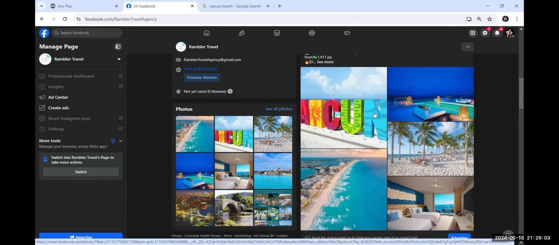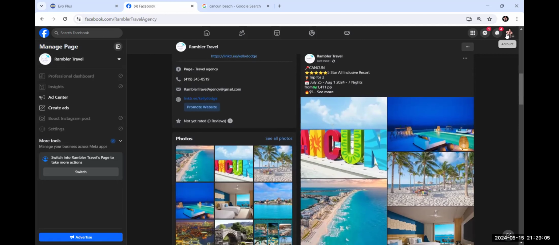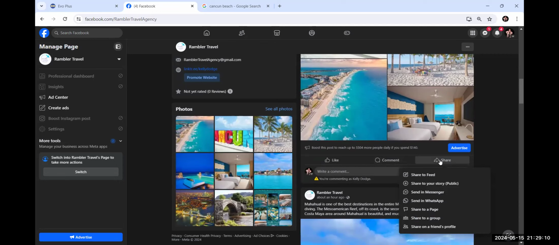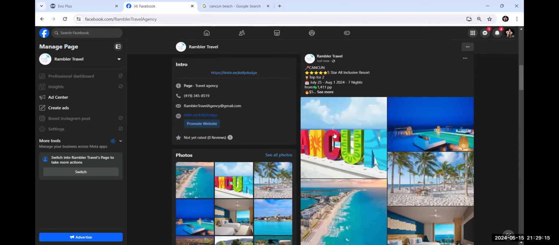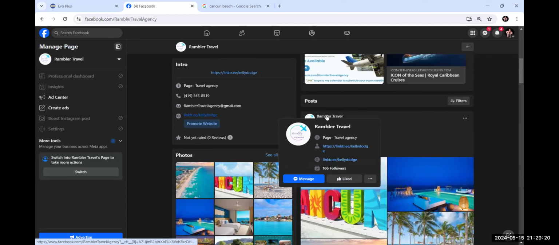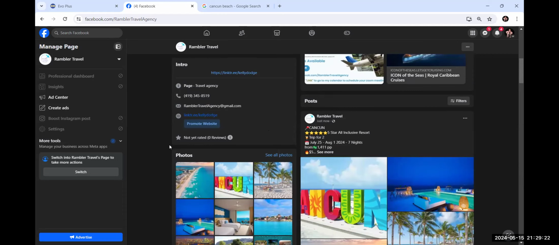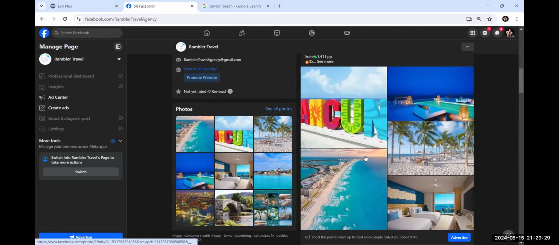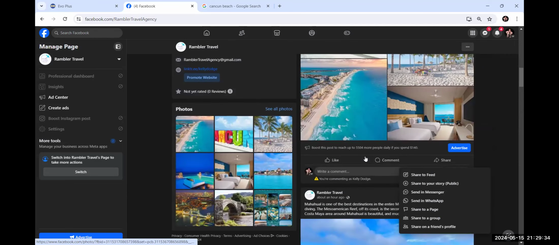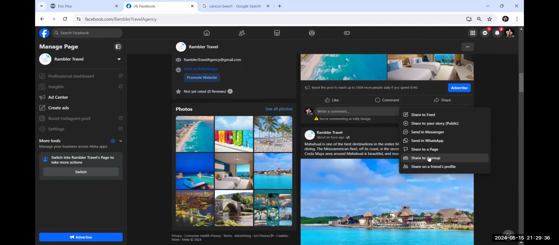All right. The reason why I want to switch out where I'm going is that I'm going to have this option to share this to a group. Now, why do I want to share it to a group like this? Well, because they're going to have to end up coming to my Rambler Travel page, and this is going to drive traffic to your business website, right? Getting people maybe to follow you, etc. Take a look at what other deals and things that you have going on, right? So that's the reason for this. So I'm going to share to a group.